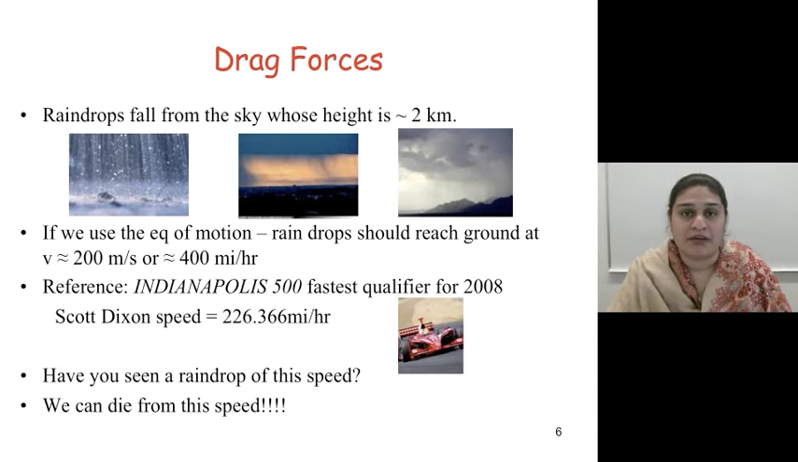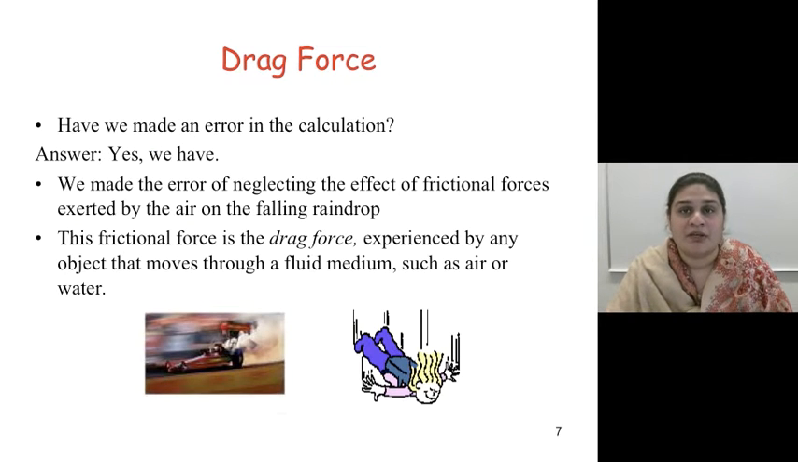Interesting. If a raindrop were to hit you with that speed, you would die. Have you ever seen a raindrop with that speed? The answer probably is no. No one has seen that speed. So how does that work? It could be an error that we've made in our equation of motion, and the error is that we've ignored a drag force.